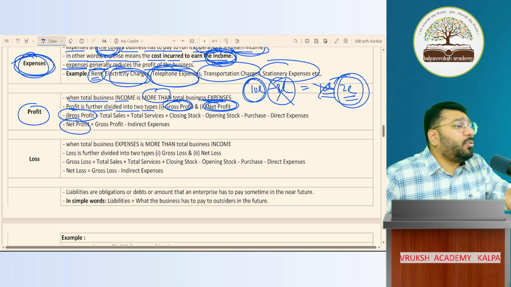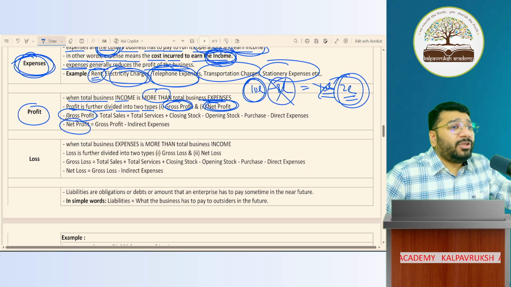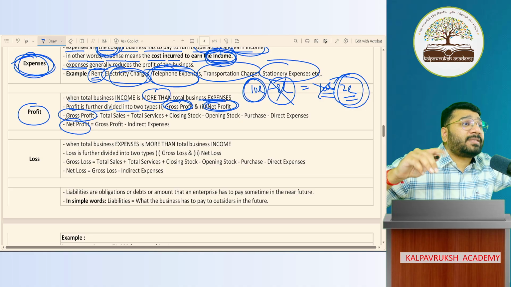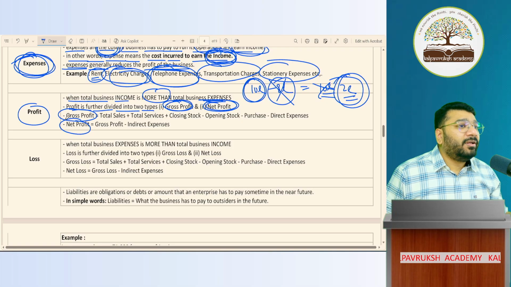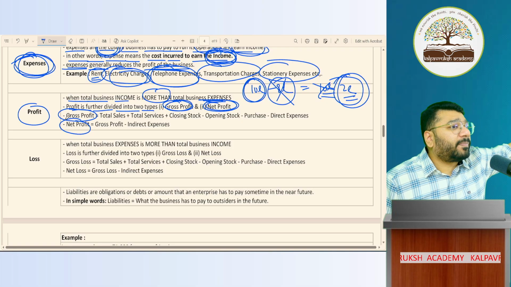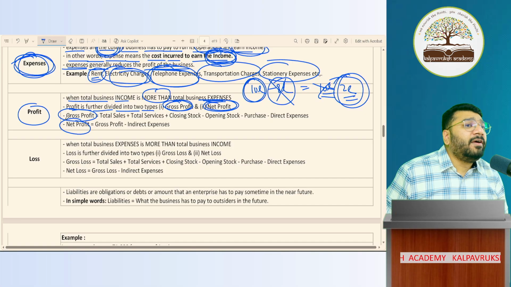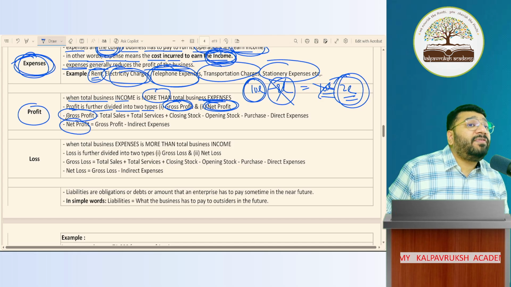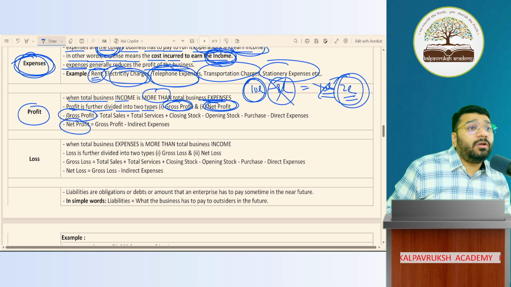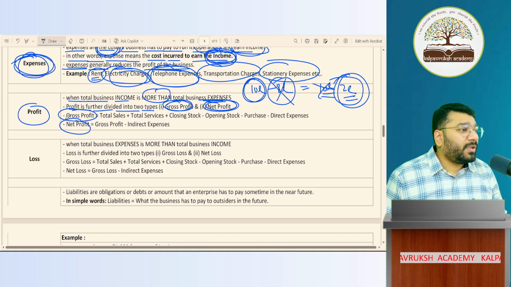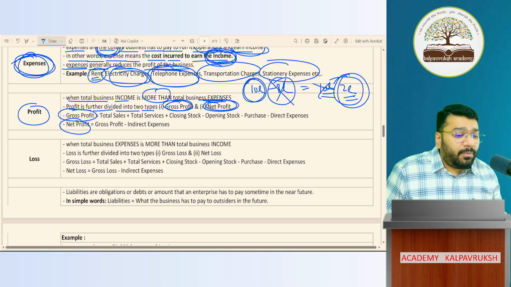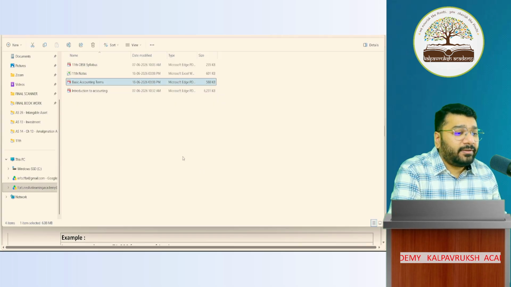If I discuss it right now, you'll go into a coma, because to discuss this I need not one class, I need multiple classes. So I will discuss this not here, but in a chapter called preparation of the financial statements for the sole proprietorship concern, preparing final accounts of the sole proprietorship concern. In that topic, I'll be discussing it. Got it? Not got it?